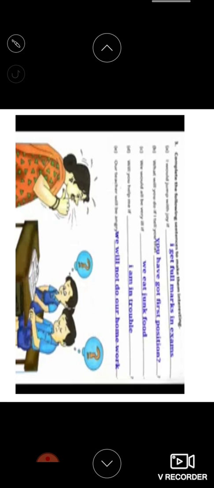Complete the following sentences to make them interesting. I would jump with joy if I get full marks in the exam. What will you do if I tell you that you have got first position? We would all be very ill if we eat junk food. Will you help me if I am in trouble? Our teacher will be angry if we do not do our homework, right?